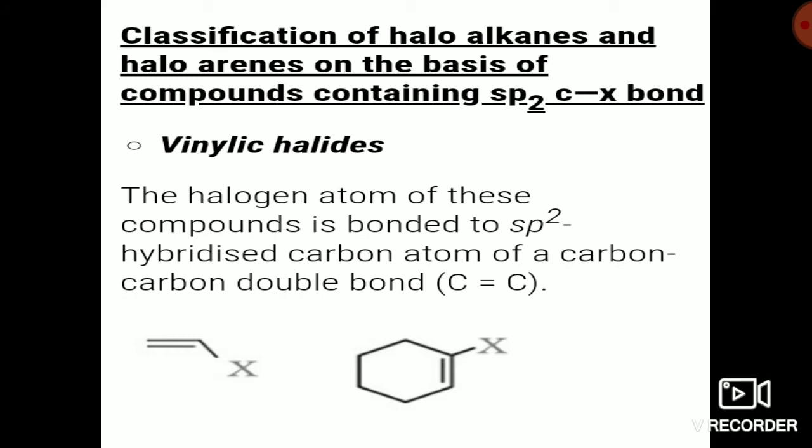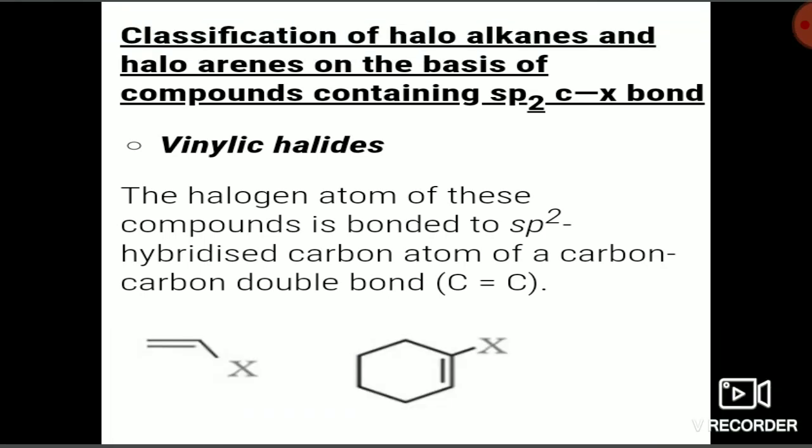Next category or next classification is based on compounds having an sp2 carbon-halogen bond. That means the halogen is attached to a carbon that is sp2 hybridized. Under this category we again get two types: one is vinylic halide, another is aryl halide. So what is vinylic halide? Here the halogen atom is bonded to an sp2 hybridized carbon atom of a carbon-carbon double bond. sp2 hybridized carbon means it must have a double bond, and the halogen gets attached directly to the double bonded carbon.